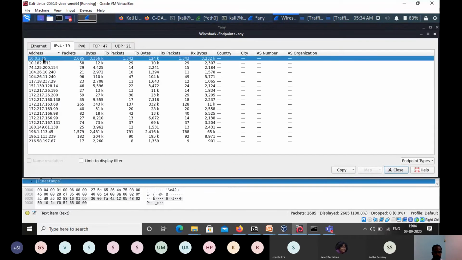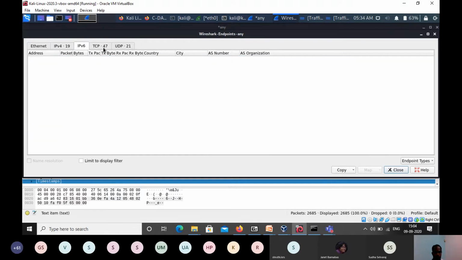So this IP, this is my IP. So it is getting more packets. So from where to this IP is not provided here. If you want to get to whom all this IP is communicating, you have to take the conversation points. Okay, IPv4, then TCP and all.